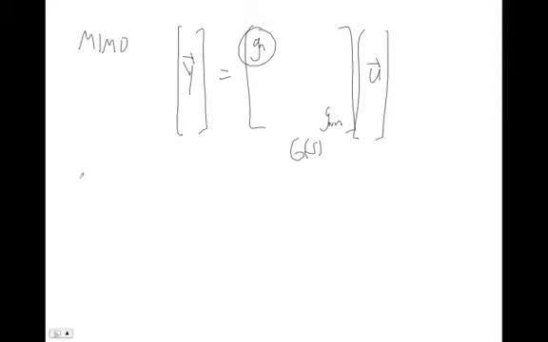If I look at the impulse response G_ij, so any of these entries, each of those impulse responses has to be absolutely integrable. Or I can say if I look at each of these little transfer functions G_ij(s), each of these has to have poles with negative real parts. And for a multi-input, multi-output transfer function to be bounded input, bounded output stable, what we really mean is every individual entry is bounded input, bounded output stable. So if even a single one of these entries is not bounded input, bounded output stable, then we say the entire multi-input, multi-output system is not bounded input, bounded output stable. So basically, one rotten apple spoils the bunch.